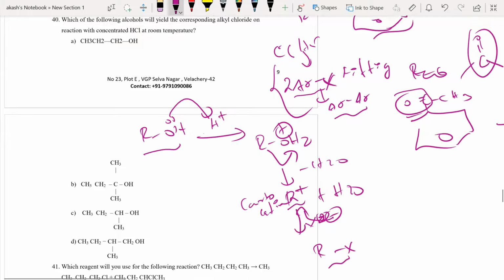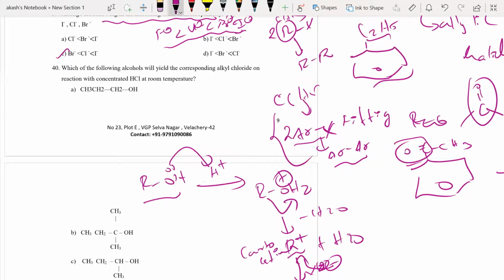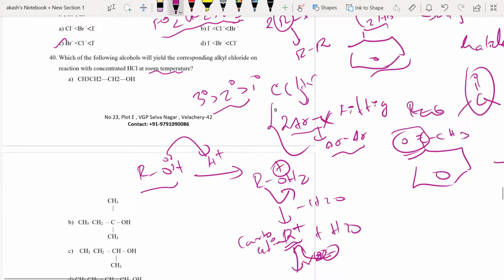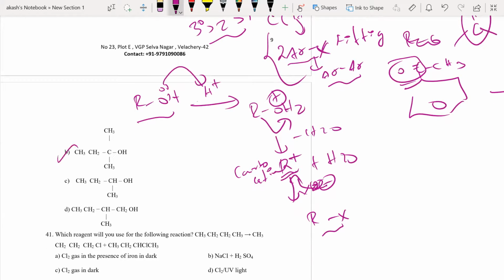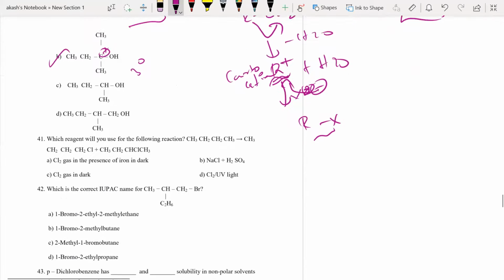So what I'm trying to say is, which of the corresponding alkyl halides will form with HCl at room temperature? You can see that whichever can form the maximum stabilized carbocation, that is my R plus, will be the case. And I know the stability order of carbocations is tertiary greater than secondary greater than primary. Same thing you would have seen in SN1 also. So can I blindly say that the correct answer is B? Because this is a tertiary alcohol, a tertiary carbocation will be formed, and that is what is needed for this mechanism. So option B is the correct answer because it is tertiary.